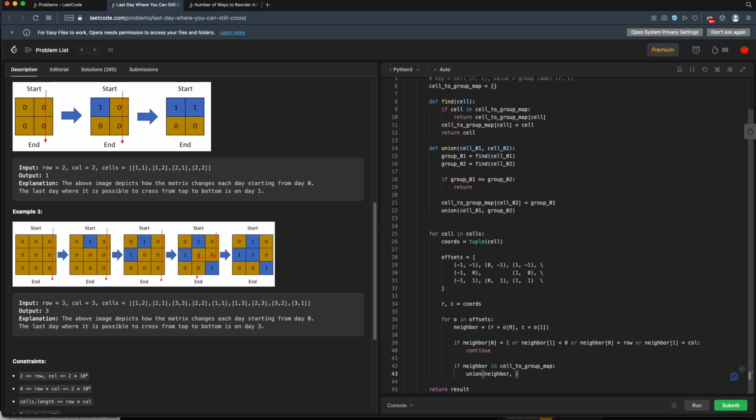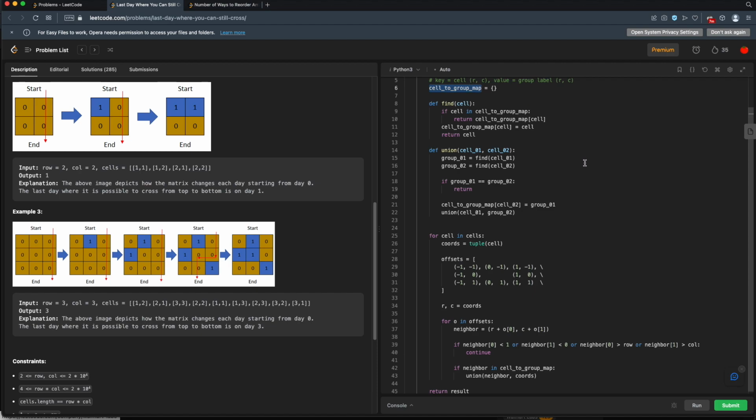So we'll union our neighbor with our current coordinates. So that takes care of our union. Now there's a couple things that we're missing here. We don't have an initial way to enter our cells into our union find dictionary here. So basically we're going through, we're never going to find anything in the dictionary because we've never put anything in the dictionary. So one way to get around that here, essentially once we have these coords, we know that this is water. We can just create an entry in our dictionary right here.